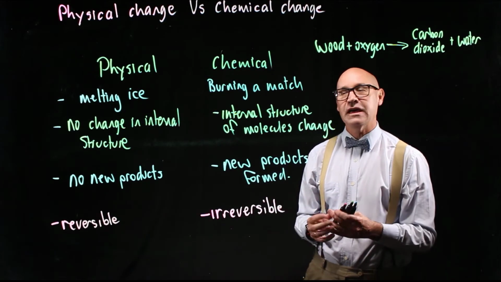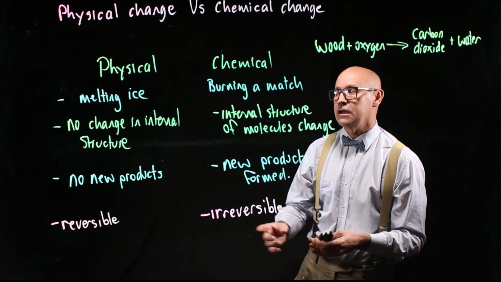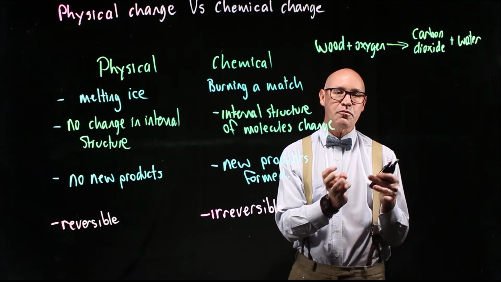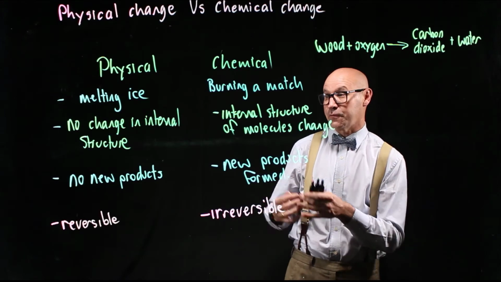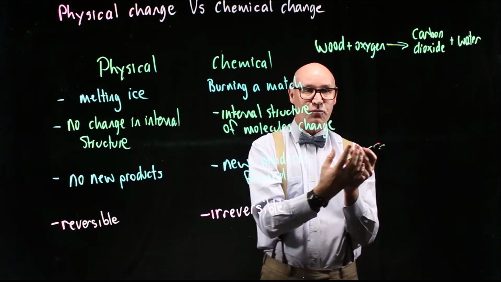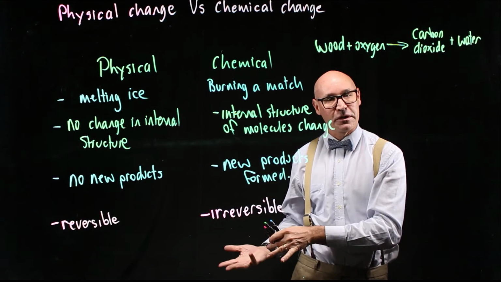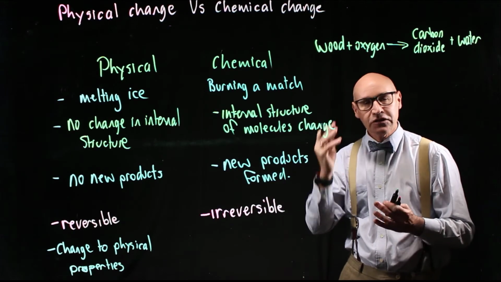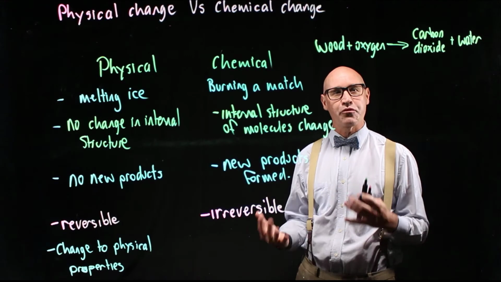Okay, and the final thing is about the properties. So with a physical change, there's just a change in the physical properties of the substance. For example, solid water to liquid water, it's got different properties. Whereas with a chemical reaction, there's actually a change to the chemical properties.